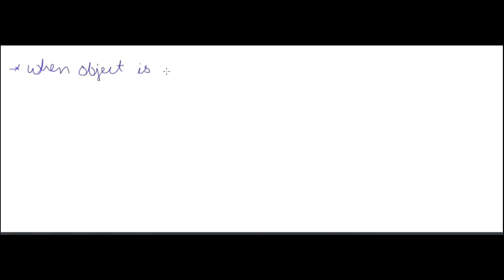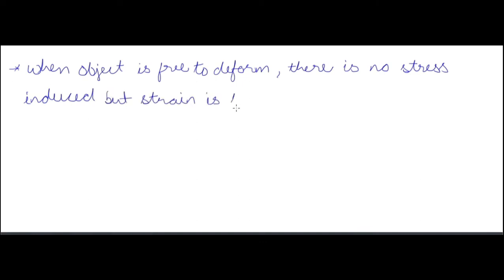When an object is free to deform, there is no stress in it. That's a very important thing that you must know and understand: a stress happens only when you are imposing a restriction. So a stress always happens when we are imposing a restriction. If you are allowing the object to deform freely, it will not bear any stress. So when an object is free to deform, there will be no stress induced, but a strain will be there. A strain will happen due to the change in the size. But there will be no stress if the object is free to deform.